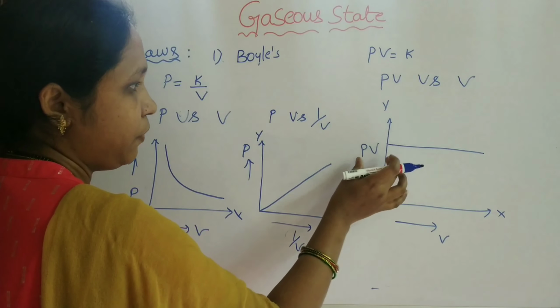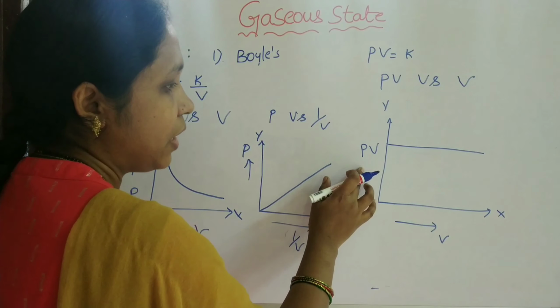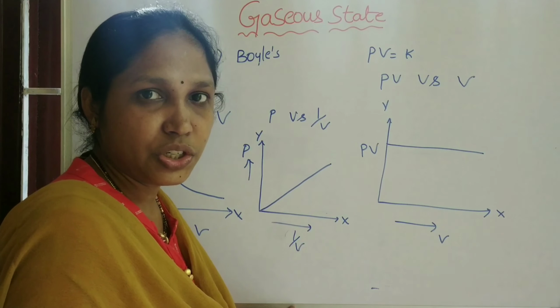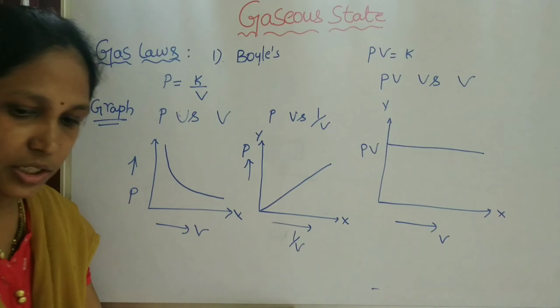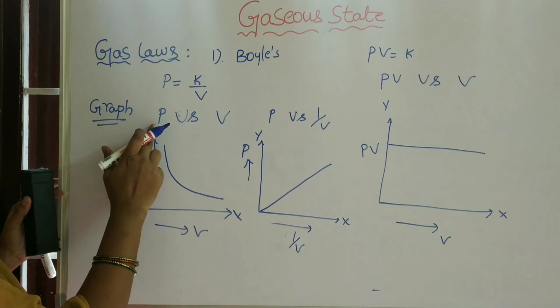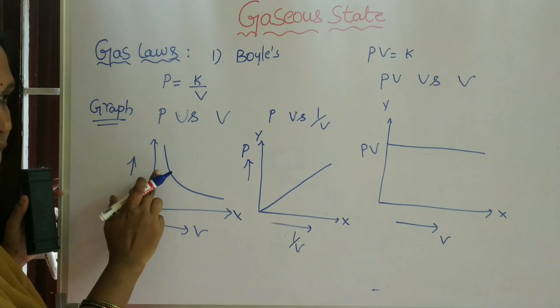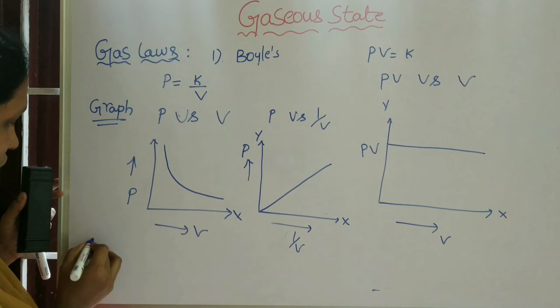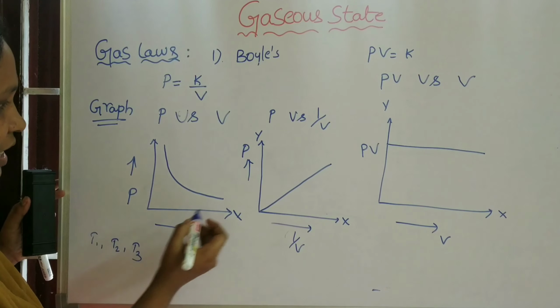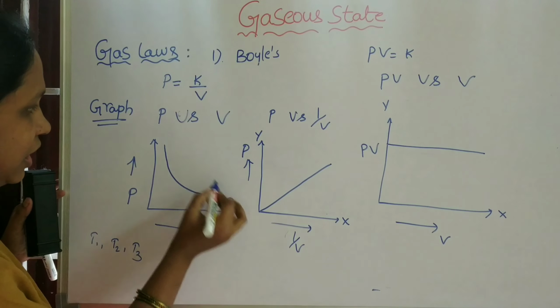And next, we draw the graphical representation at different temperatures. See here, pressure versus volume at different temperatures, T1, T2, T3.